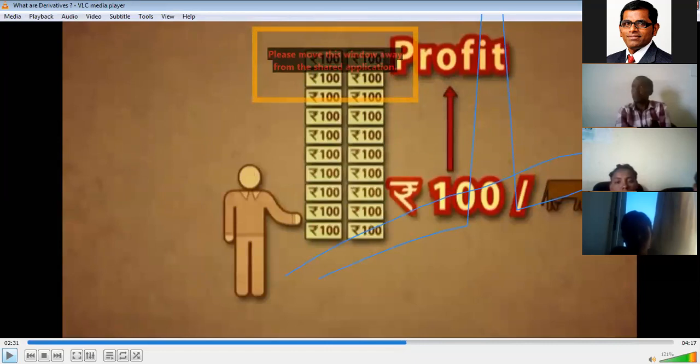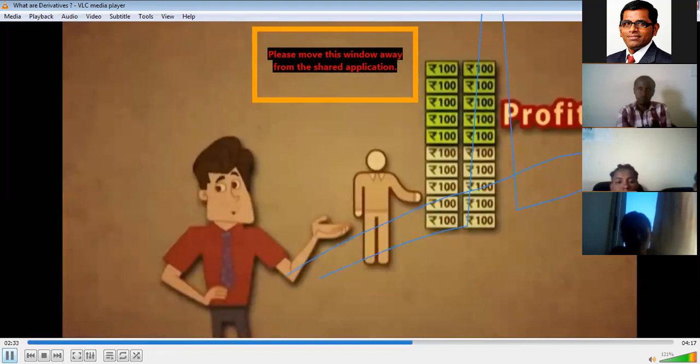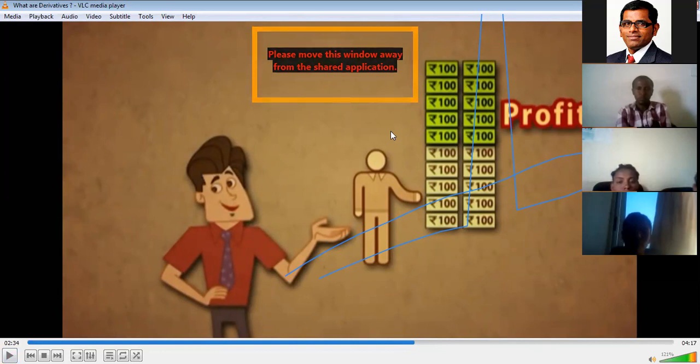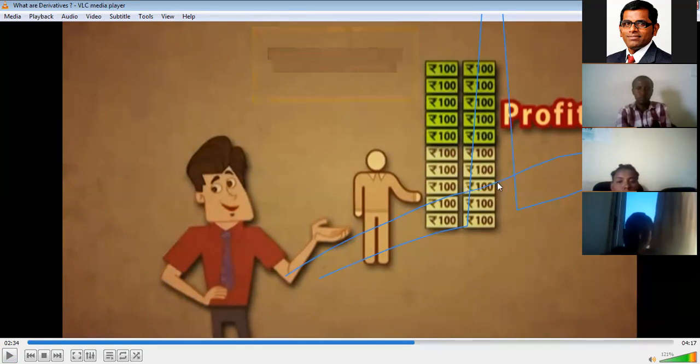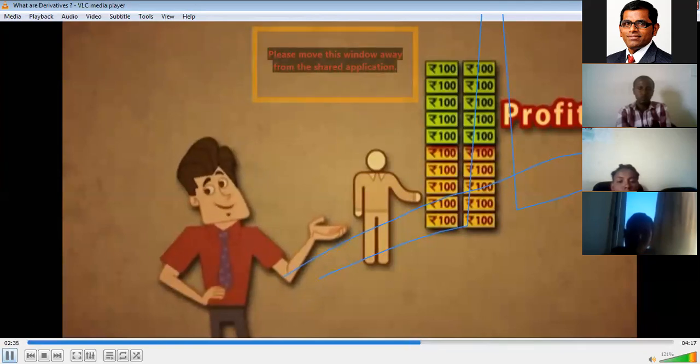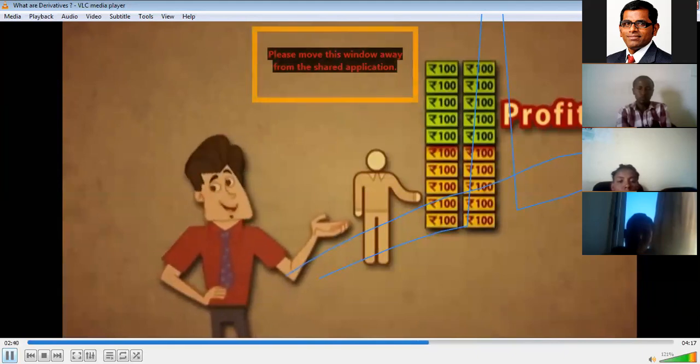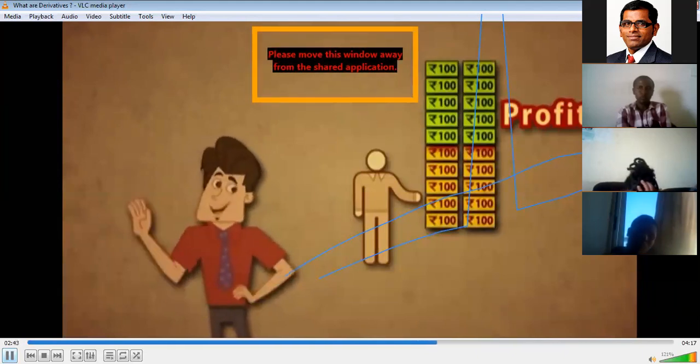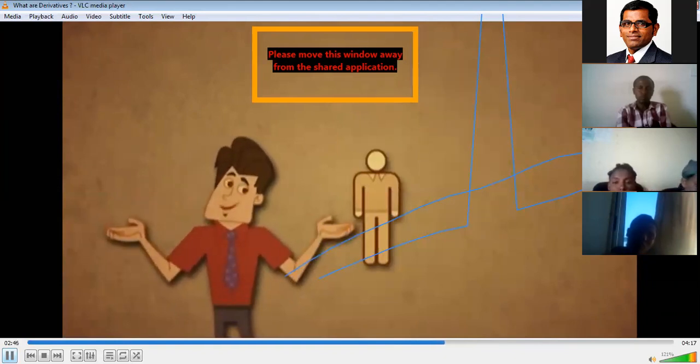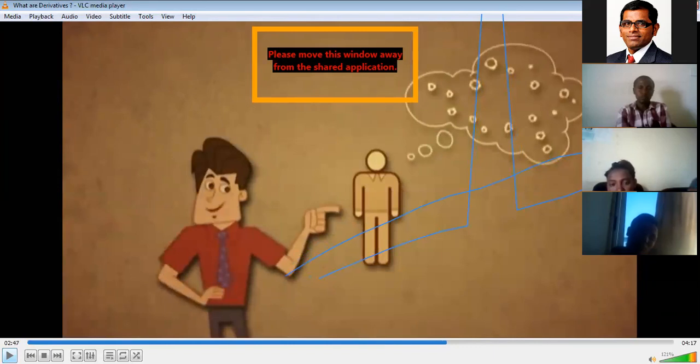On an investment of 1000, because 10 cows at 100 is 1000, which he purchases from the farmer after 1 year, if the cow price goes up to 200, the investor gets another 1000 as profit. That is the benefit to the investor. So if the cow price goes up to 200, the investor is on the profit side.